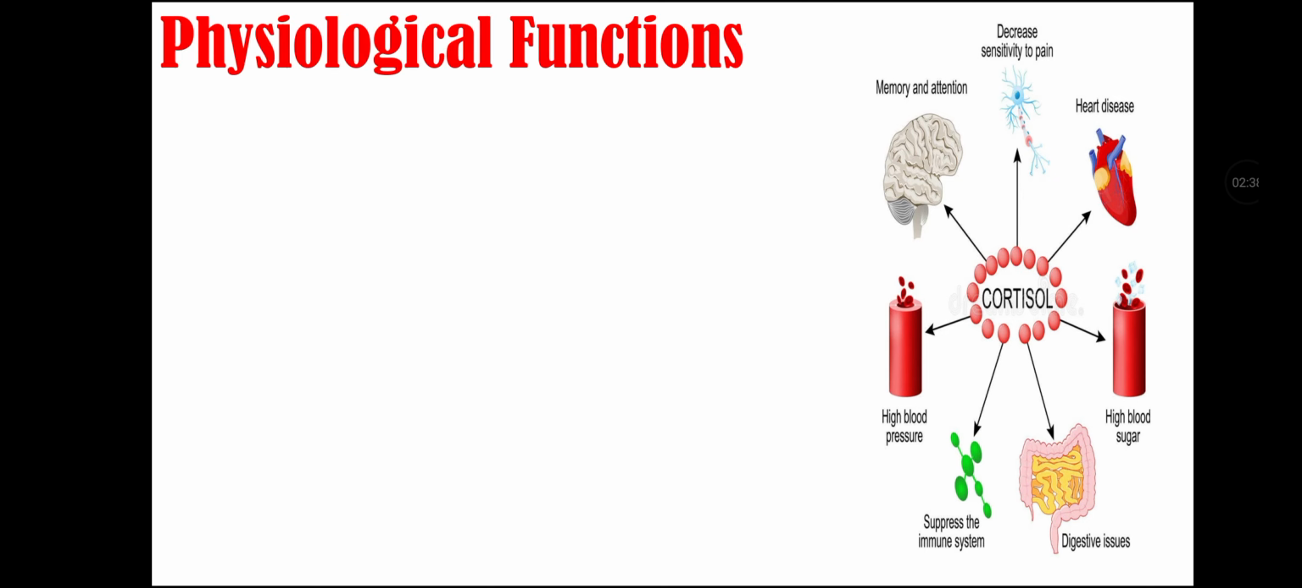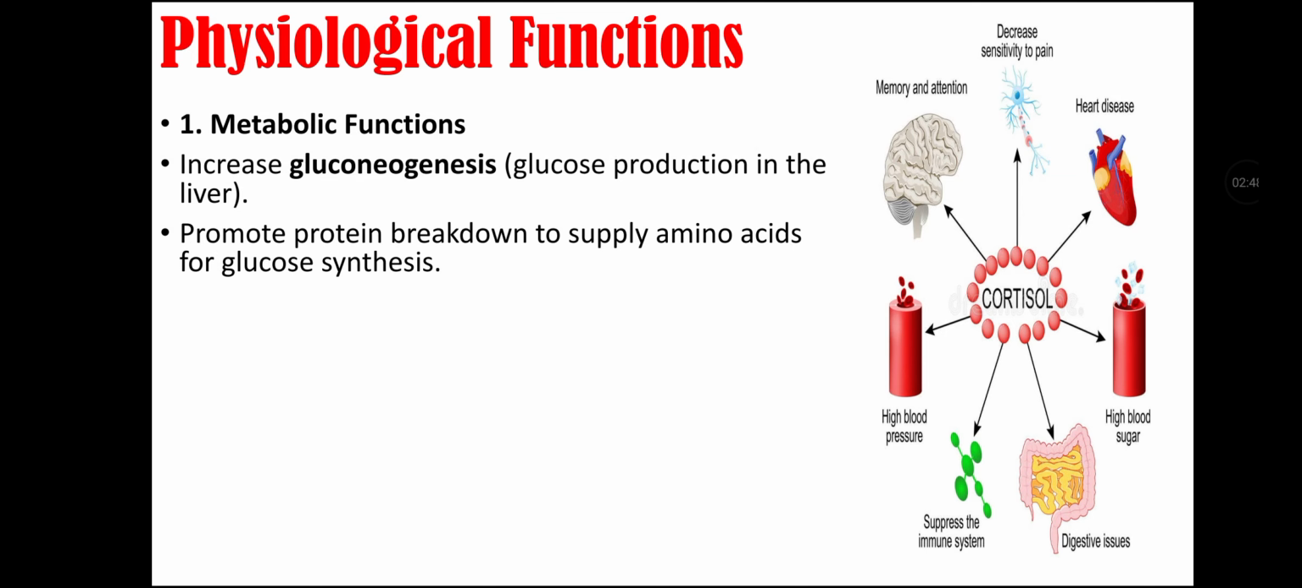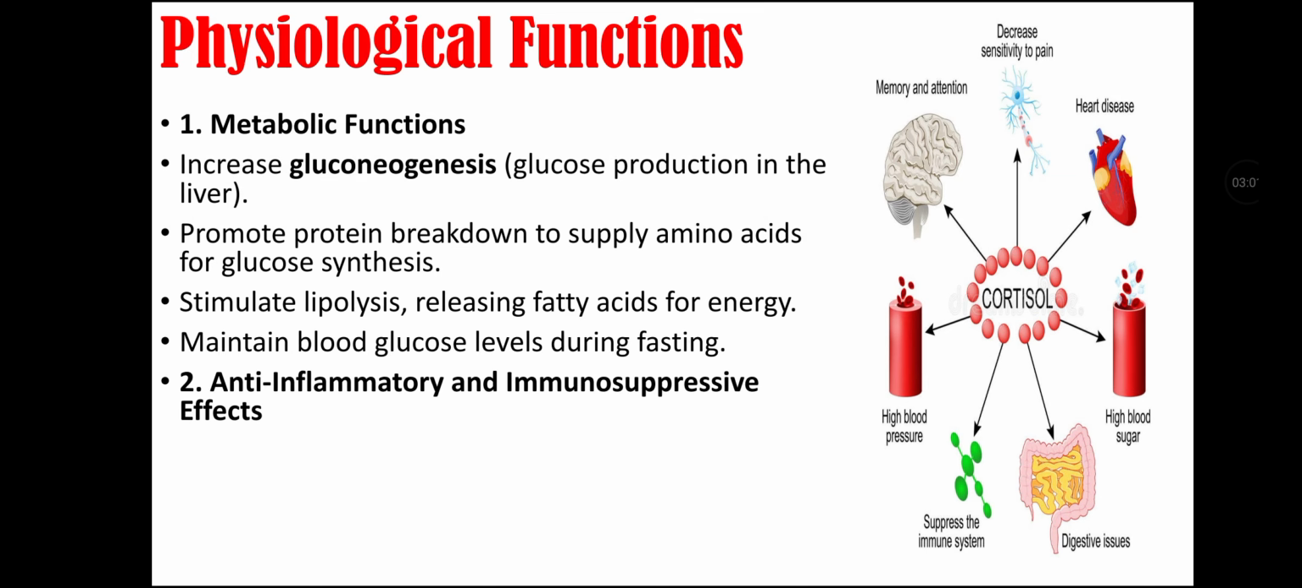Physiological functions of glucocorticoids. First is their metabolic functions. They increase gluconeogenesis, that is glucose production in the liver. They promote protein breakdown to supply amino acids for glucose synthesis. They stimulate lipolysis, thus releasing fatty acids for energy. They maintain blood glucose level during fasting.